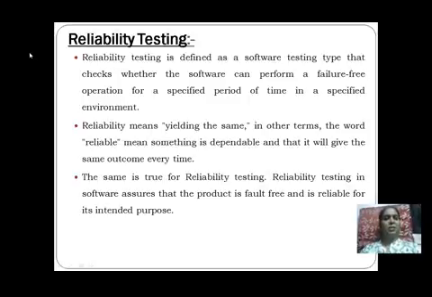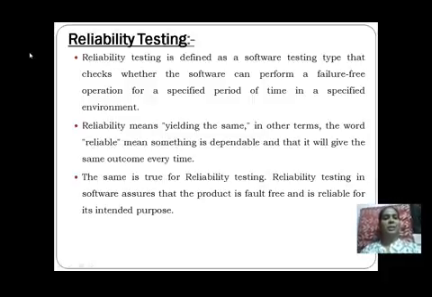Reliability testing is defined as a software testing type that checks whether the software can perform a failure-free, error-free or bug-free operation for a specified period of time in a specified environment. So what does reliability mean? Yielding the same. In other words, we can say that this software application is reliable. Reliable means that something is dependable and it will give the same outcome every time. So that is reliability testing.